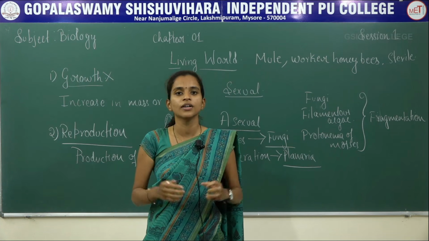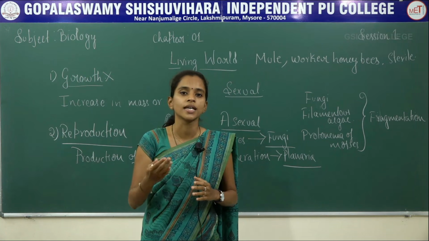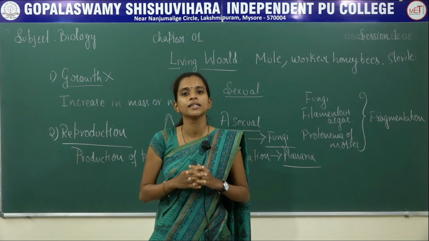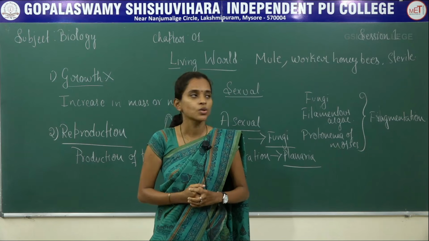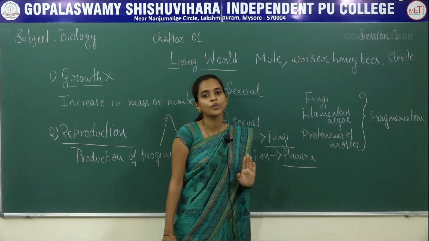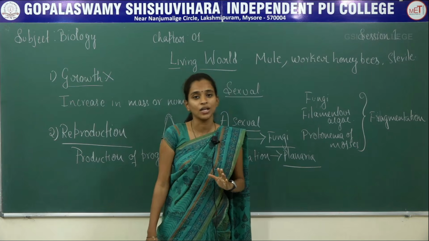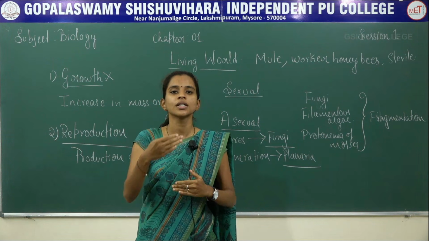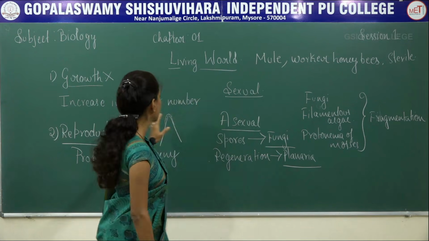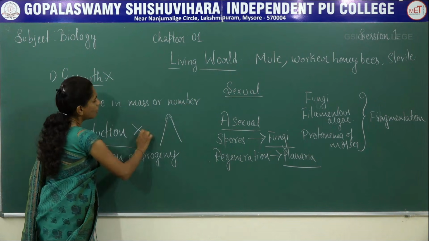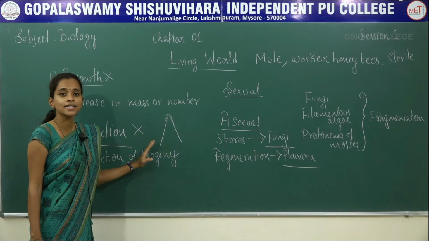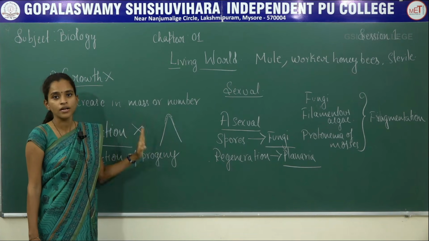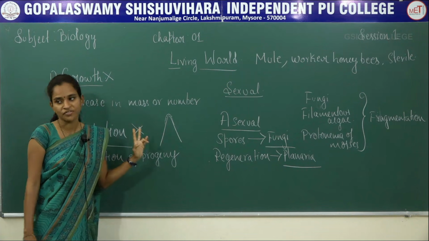Even though they do so much work, they do not have the ability to produce their young ones. These worker honeybees are all female, but they are sterile. Along with them, sterile human beings also do not have the ability to produce young ones. So in that case, reproduction cannot be considered as a criterion to identify whether the organism is living or not. So that's about two different criteria.